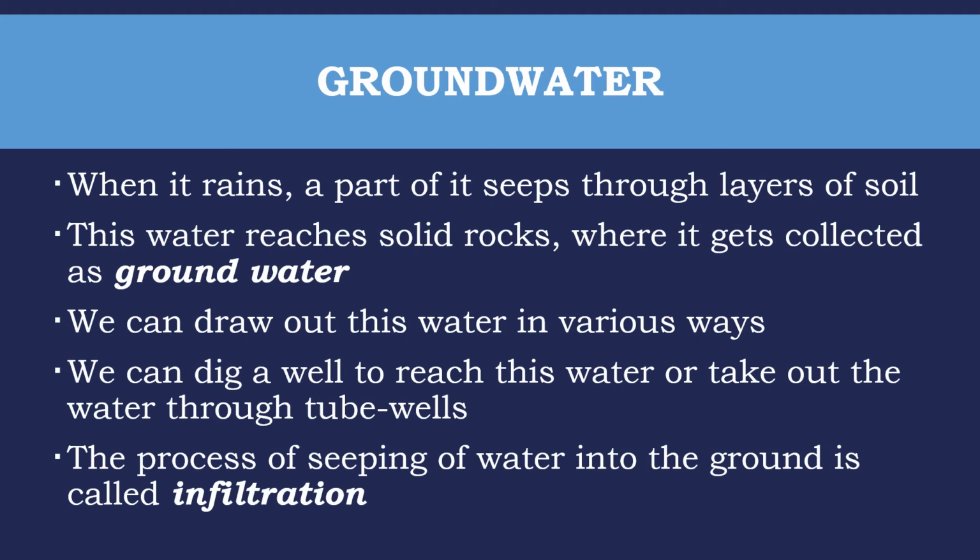Groundwater. When it rains, a part of it seeps through layers of soil. This water reaches solid rocks where it gets collected as groundwater. We can draw out this water in various ways. We can dig a well to reach this water or take out the water through tube wells. The process of seeping of water into the ground is called infiltration.